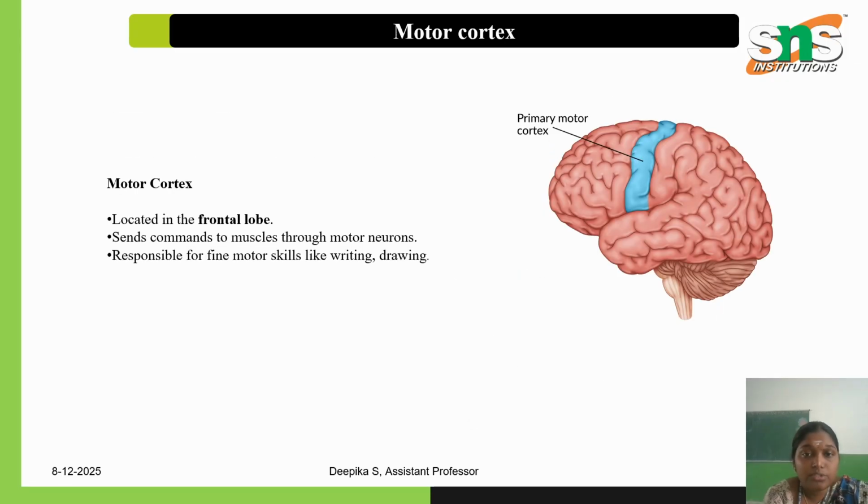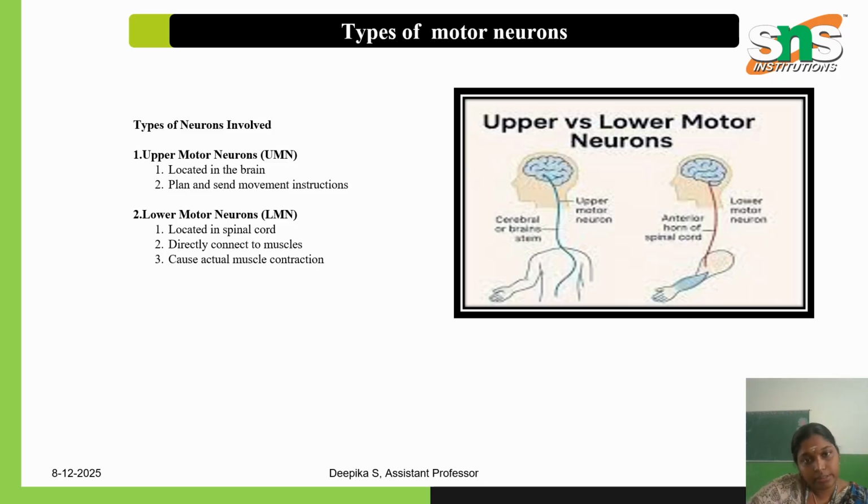Next comes the motor cortex. The motor cortex is a primary part of the brain, located in the frontal lobe of the brain, and it sends commands to the muscles through the motor neurons. It is highly responsible for writing, drawing, and skillful activities.